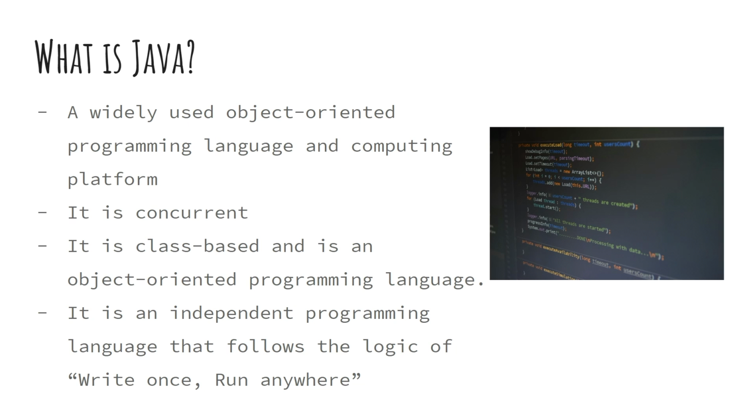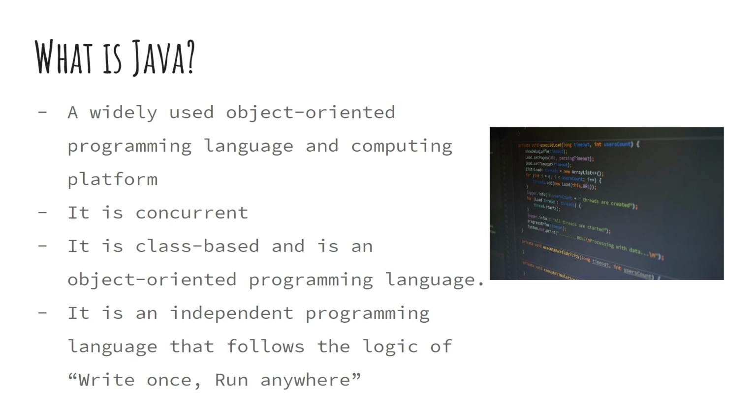So first of all, Java is concurrent. So that's where you can execute many statements instead of sequentially executing it. It's also a class-based and object-oriented programming language. It's also an independent programming language that follows the logic of write once, run anywhere. So this means that the compiled code can run on all platforms which support Java.